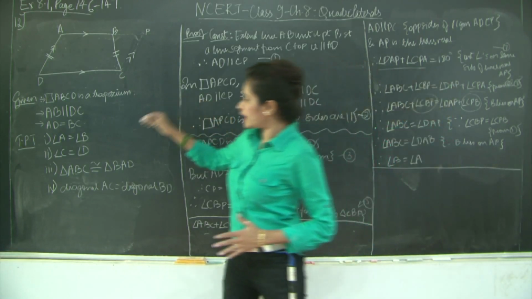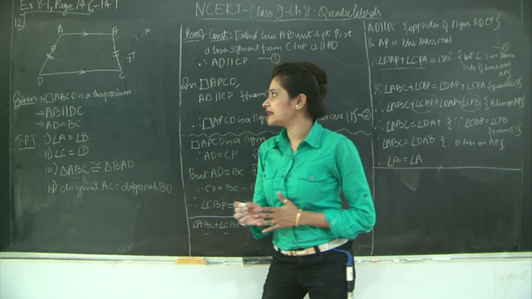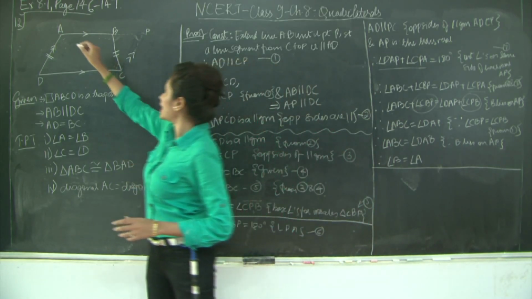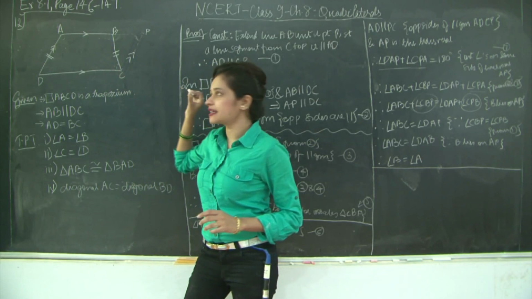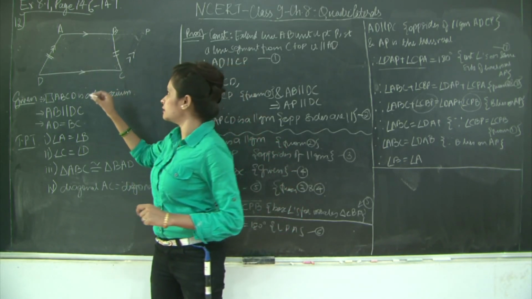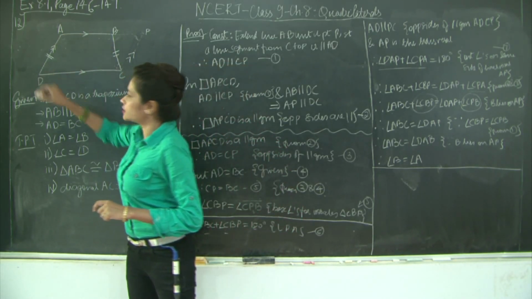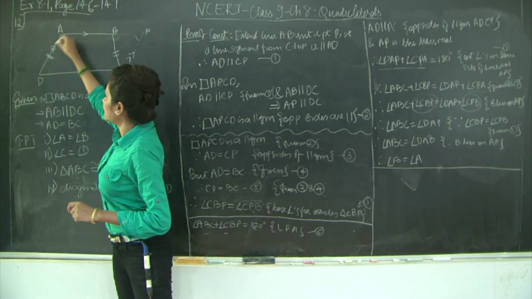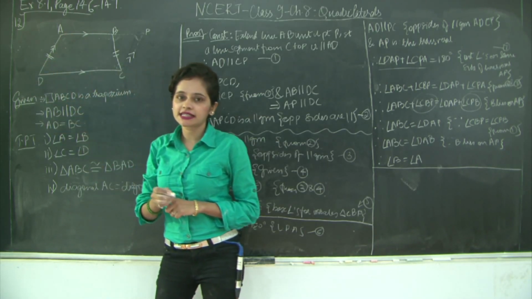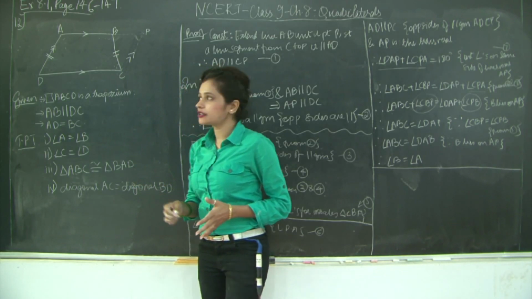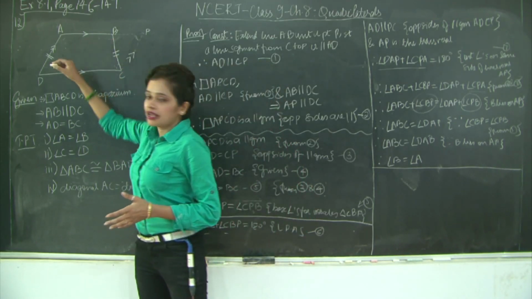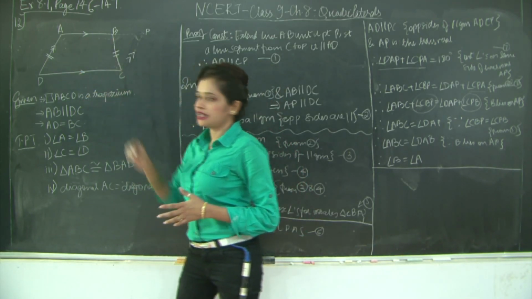So we need to prove that angle C is equal to angle D. So if you notice, we have parallel lines AB and DC. This is given already for my trapezium ABCD. Therefore, AD is the transversal. So I will have angle A plus angle D is equal to 180 degrees through the interior angle theorem, wherein A and D lie on the same side of my transversal AD.